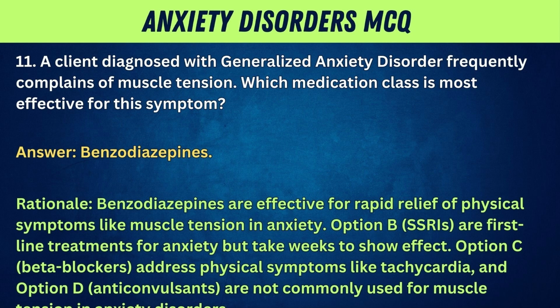Option B, SSRIs, are first-line treatments for anxiety, but take weeks to show effect. Option C, beta blockers, address physical symptoms like tachycardia. And option D, anticonvulsants, are not commonly used for muscle tension and anxiety disorders.